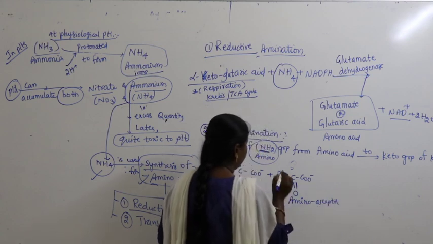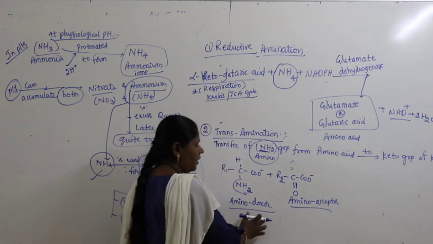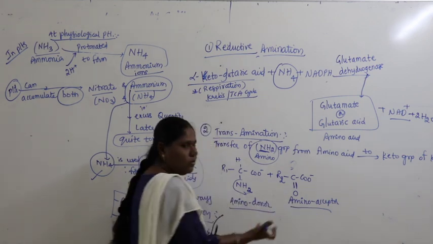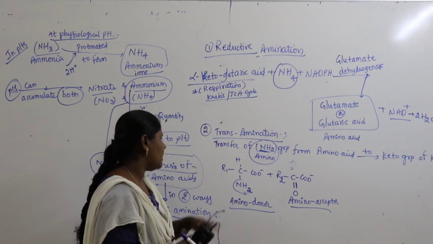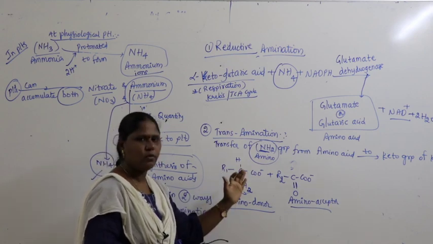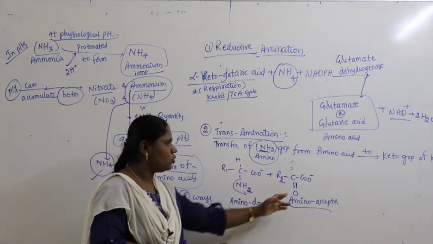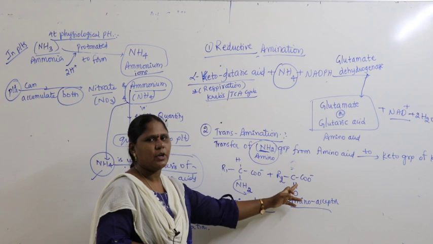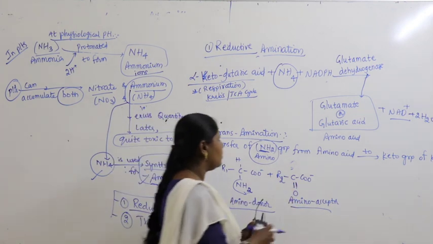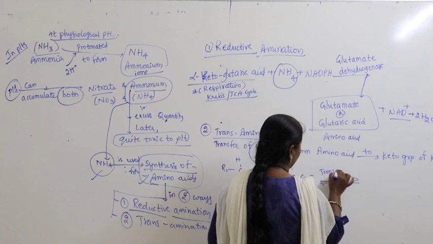So let us make variations with the functional group. One is acting as amino donor, other one is acting as amino acceptor. So what's happening here? R1 having amino group is donating the amino group, and the amino group is getting transferred from the amino acid to the keto group of the keto acid. So with the help of an enzyme, this is a reversible reaction.